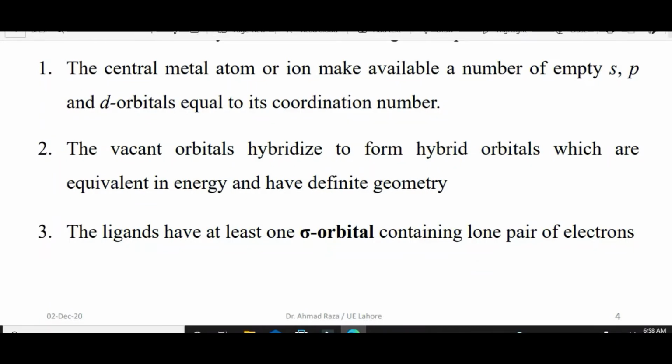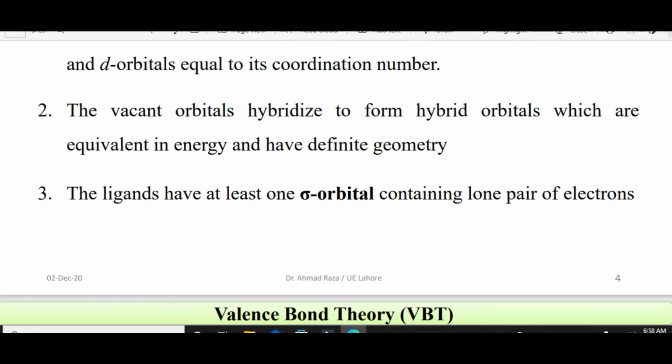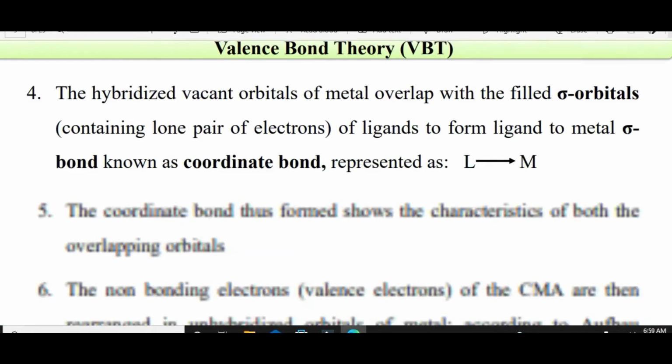The central metal atom or ion makes available a number of empty s, p and d orbitals equal to its coordination number. The vacant orbitals hybridize to form hybrid orbitals which are equivalent in energy and have definite geometry. The ligands have at least one sigma orbital containing a lone pair of electrons.